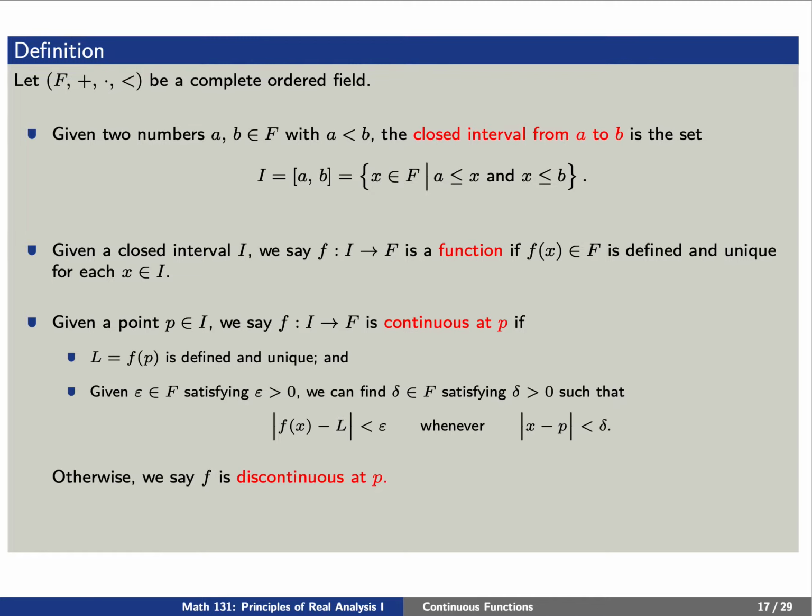If this is not the case, we'll say that f is discontinuous at a point P. We'll say that a function on a closed interval I is continuous on I if it is continuous at P for every point P in the interval.